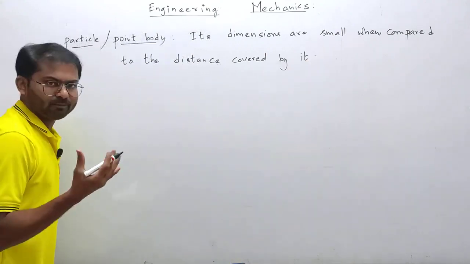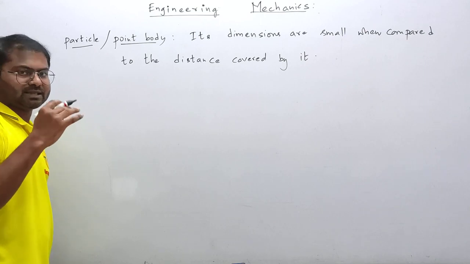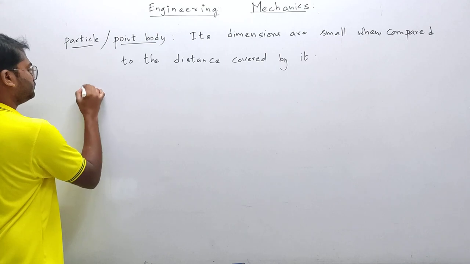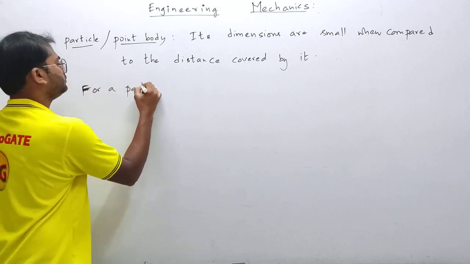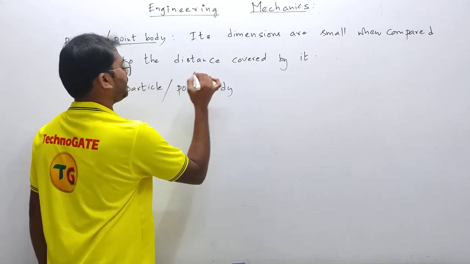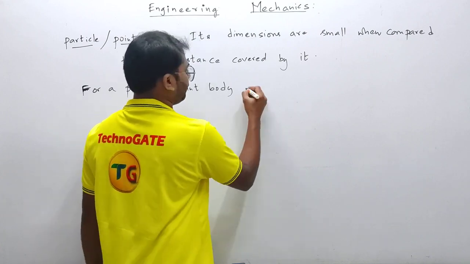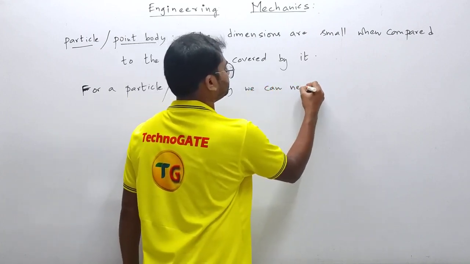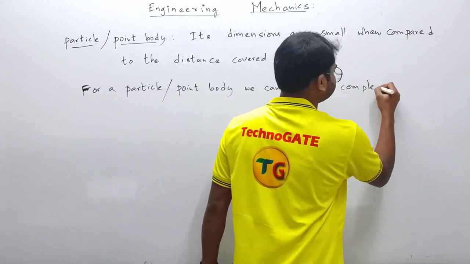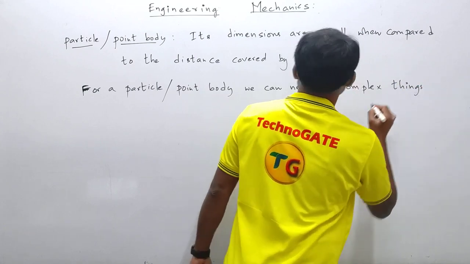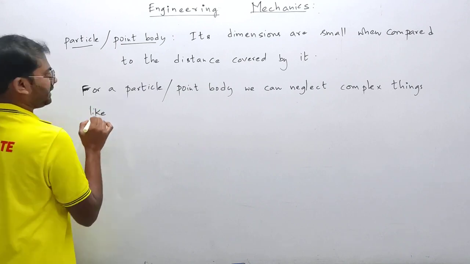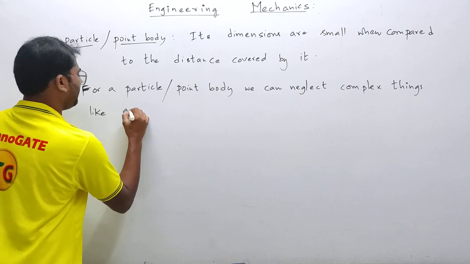Okay, so when you consider the body as a particle, you don't have to consider complex concepts. So for a particle or a point body, we can neglect complex things like area moment of inertia.